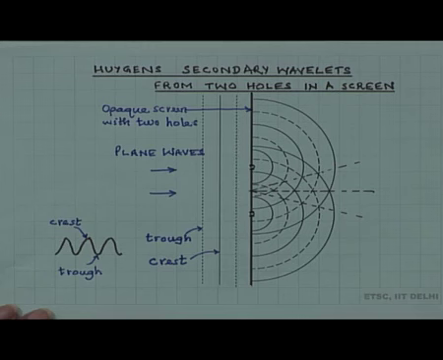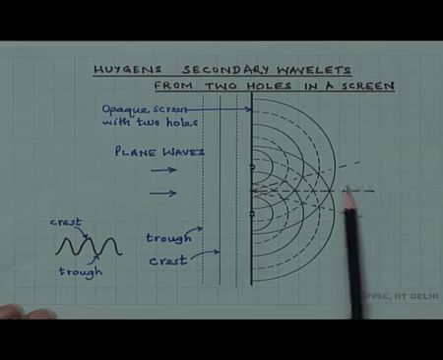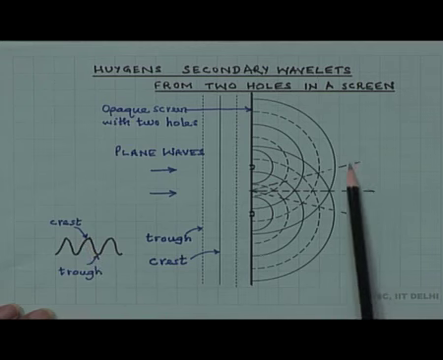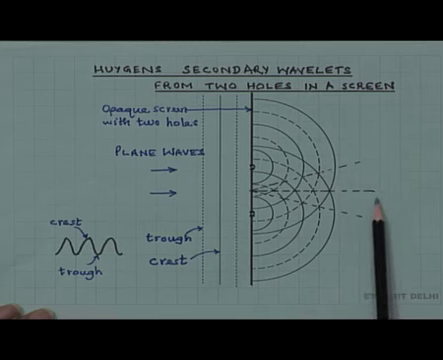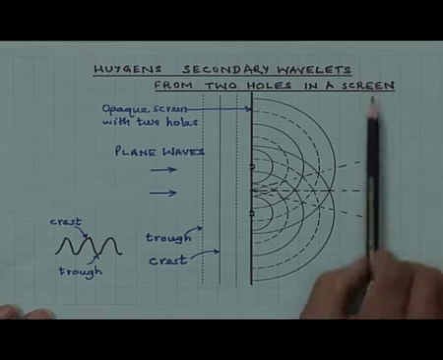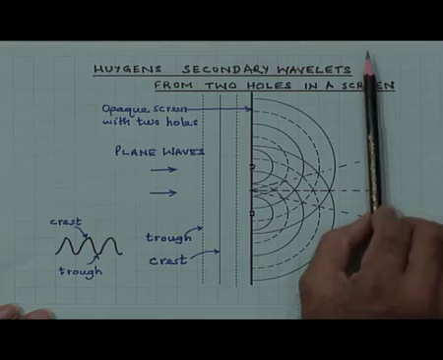This means there must be directions where bright light is coming, that is maxima coinciding with maxima, and directions where maxima and minima coincide, which means there would be no light. So, what is expected here is an intensity variation if we keep a screen here.